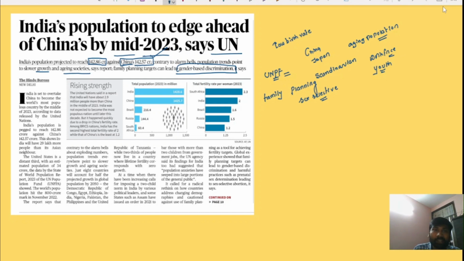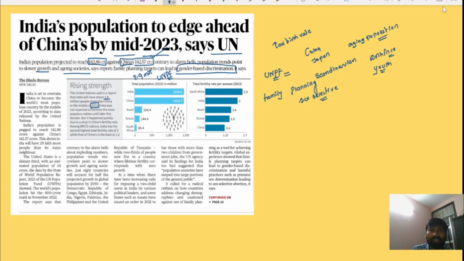Here you can see that the report says India will have about 2.9 million more people than China by the mid of 2023. Please remember which agency publishes this report. This report is published by the United Nations Population Fund.